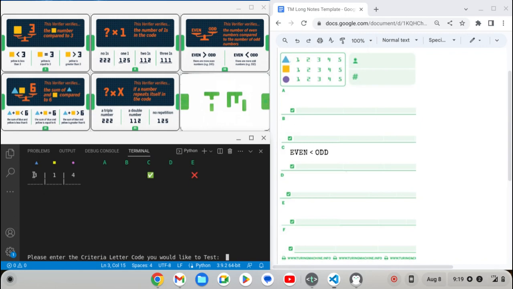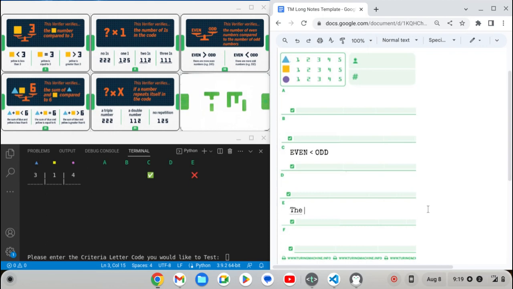Notice that I do have all unique digits. So obviously no repetition is not what the Turing machine is indicating. So it's either a double number or a triple number. So let's go ahead and type that up in section E.